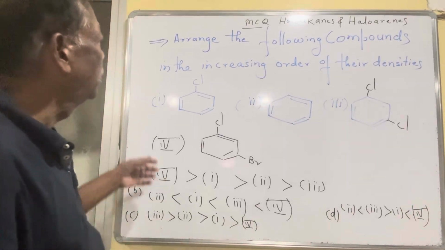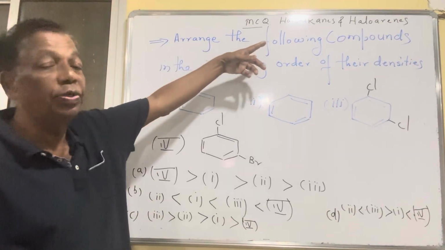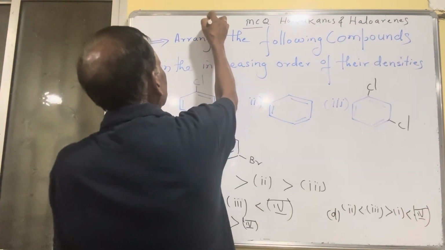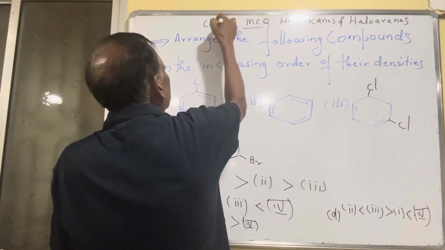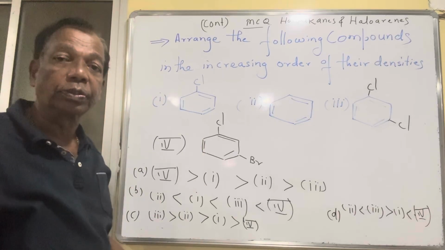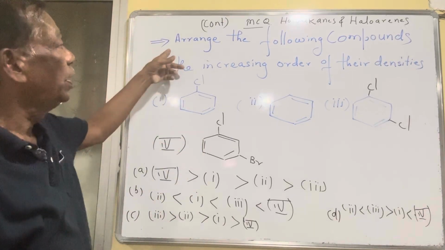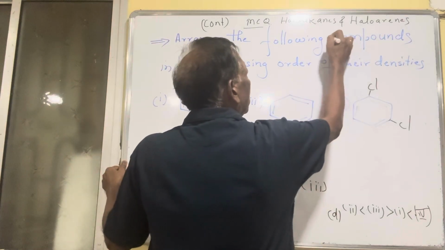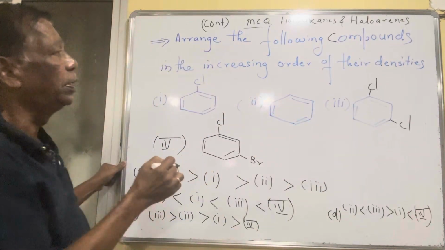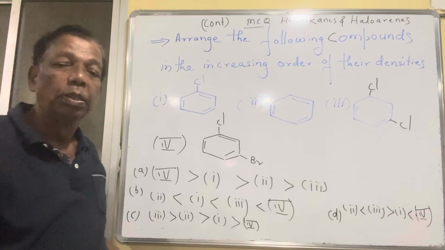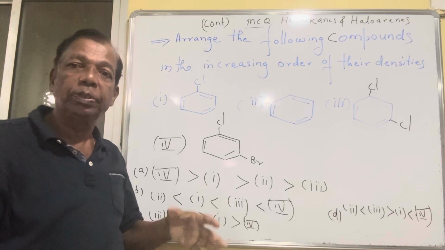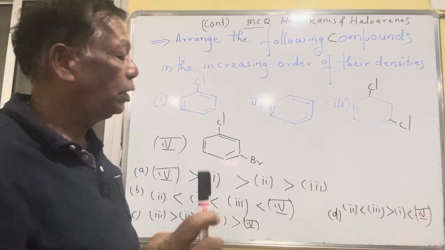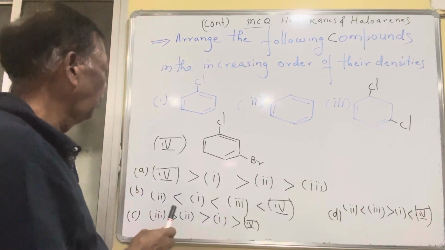Students, now just see this here, MCQ 1 based upon haloalkane and haloarene continuation. Okay, this is a continuation of the topics which I have discussed earlier. Now arrange the following compounds in the increasing order of density. Increasing order means the one which has the highest density should come out last. And see how the sign is.